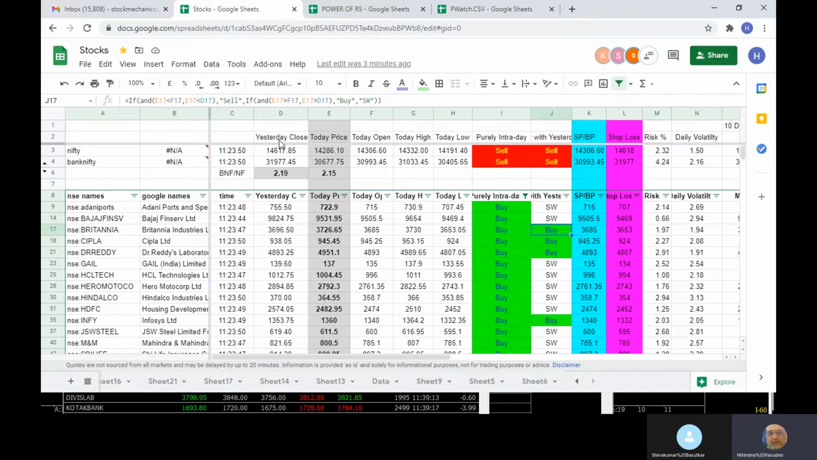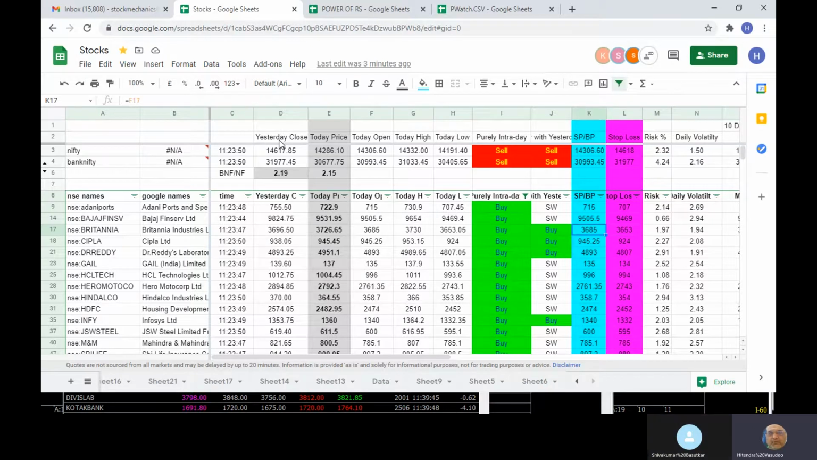If it was above, like say Britannia, today's price is above the open. The open is 3685, the price is 3726, and it is also above yesterday's closing. That's why it's showing as buy. Now SP and BP are basically sell price and buy price. Generally the open is always the buy price and the sell price. So if the price goes above the open it is a buy, if the price goes below the open it is a sell.